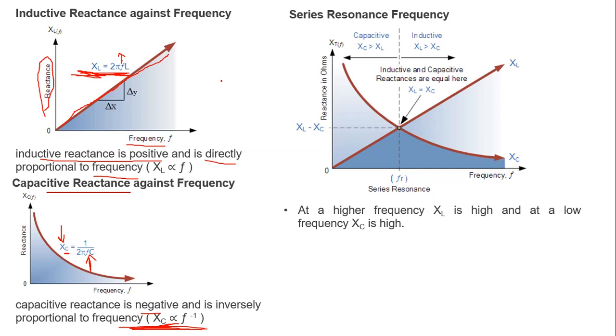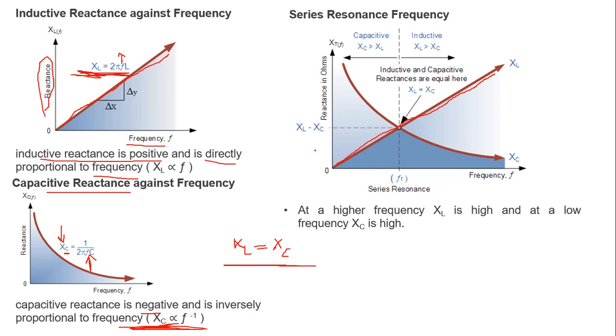Now the concept of resonance occurs when XL is equal to Xc. This is the condition when resonance occurs. Now let us superimpose these two curves and find the point of resonance. You can see that this curve is the inductive reactance.